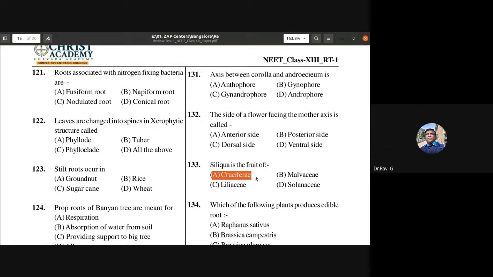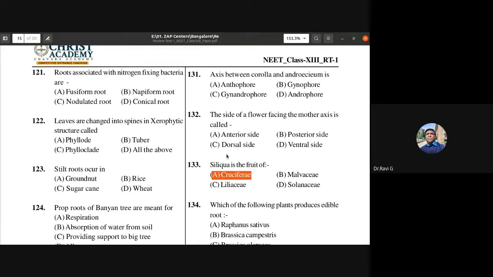See, in mustard, the fruit dehisces from bottom to top, and they have a false septum called as replum on which the seeds are present. So this type of fruit in mustard, we call it as siliqua. Since mustard is having this cruciform corolla, they have placed it under a family called as cruciferae. Earlier, they used to call it as cruciferae. Presently, they call it as brassicaceae.